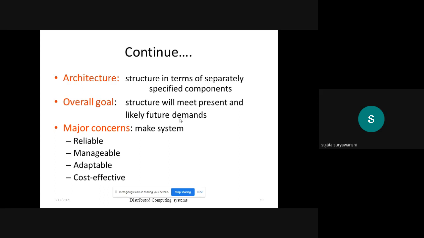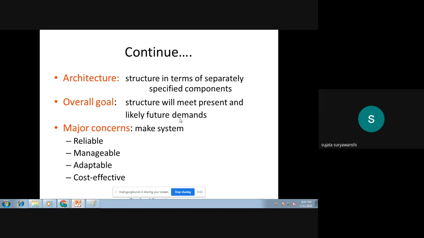Now next one is the major concerns, meaning the basic requirements of the distributed systems. Your distributed system should be reliable, manageable, adaptable, and cost effective. These are the basic concerns while we are designing the distributed system. Reliable means the communication should be reliable, with no communication loss while communication happens in the distributed system.